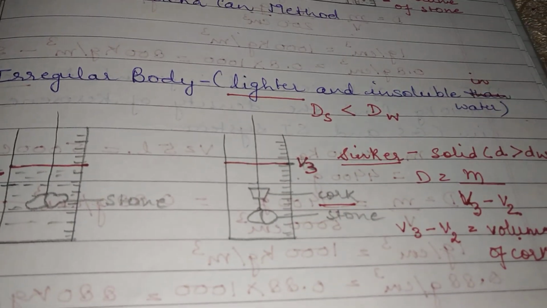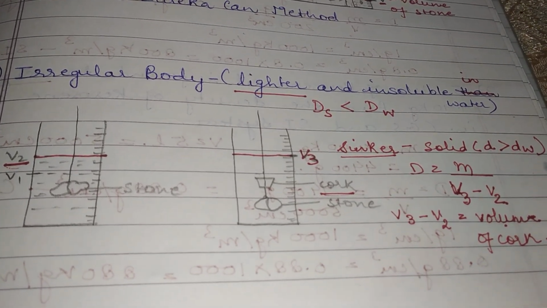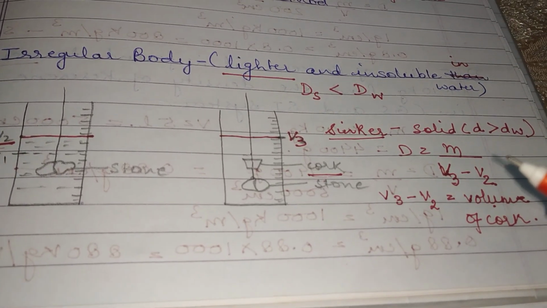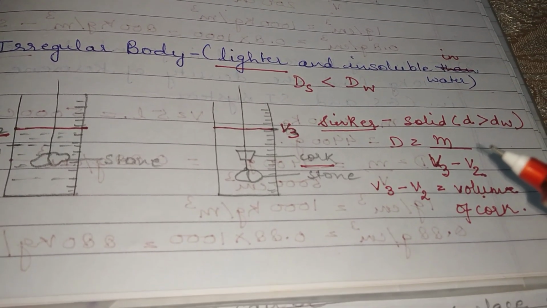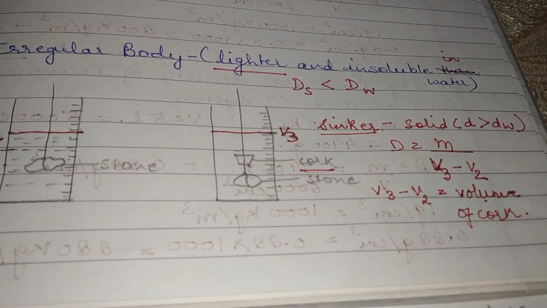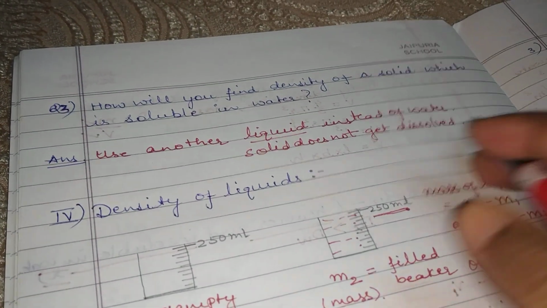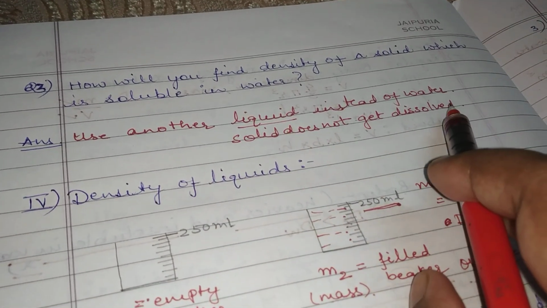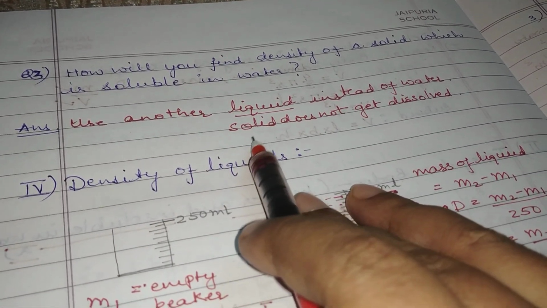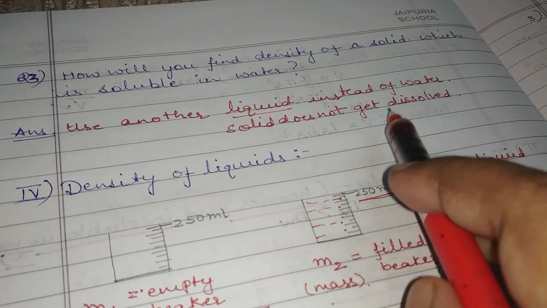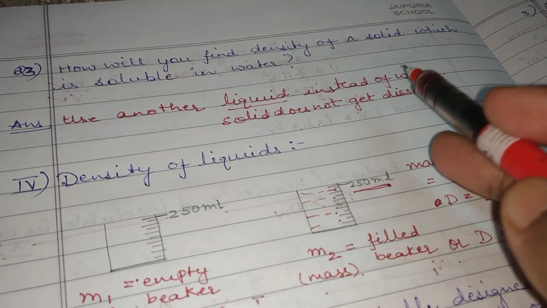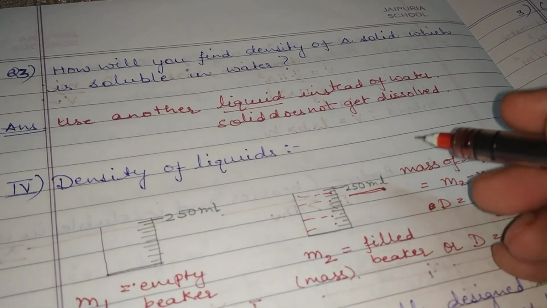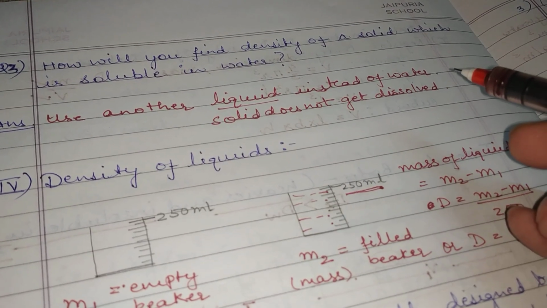But again, all substances are not insoluble. For example, if you have to determine the density of sugar and salt, then these will dissolve. So then what will you do? In that case, you will use another liquid instead of water, and in that liquid, make sure that the solid which you are taking does not get dissolved. So these are certain methods to determine the density of solid substances, right?